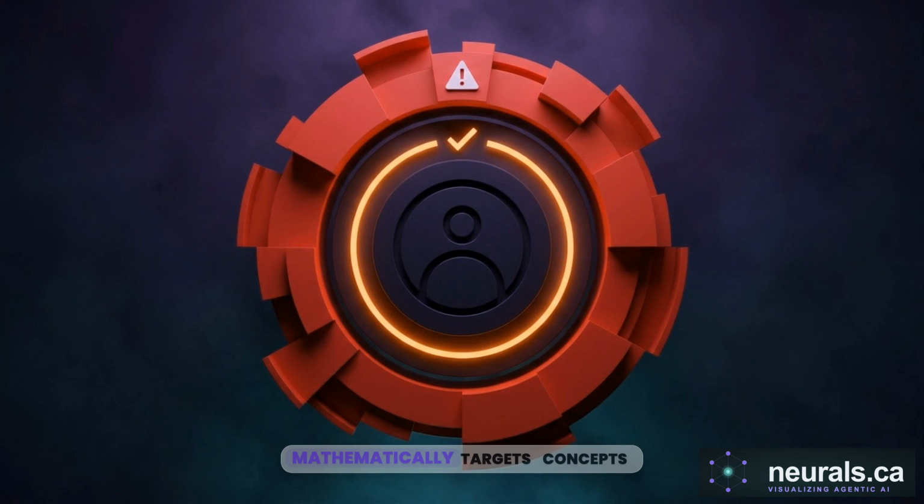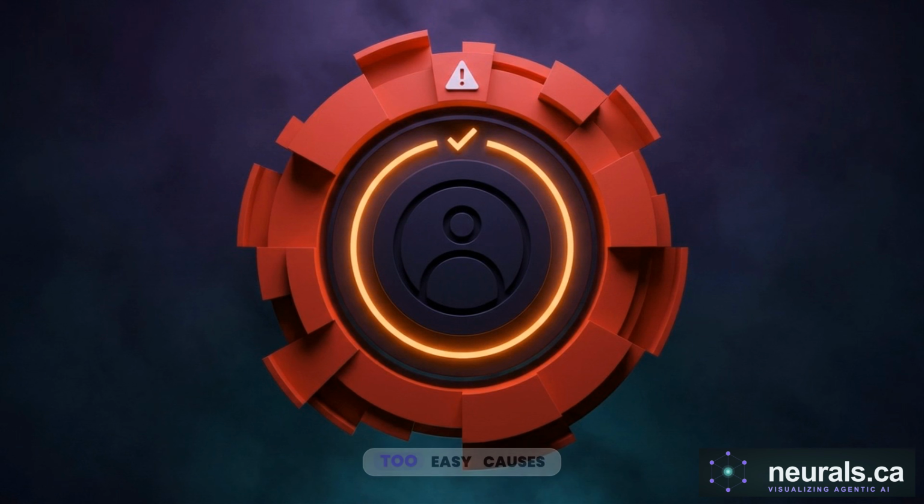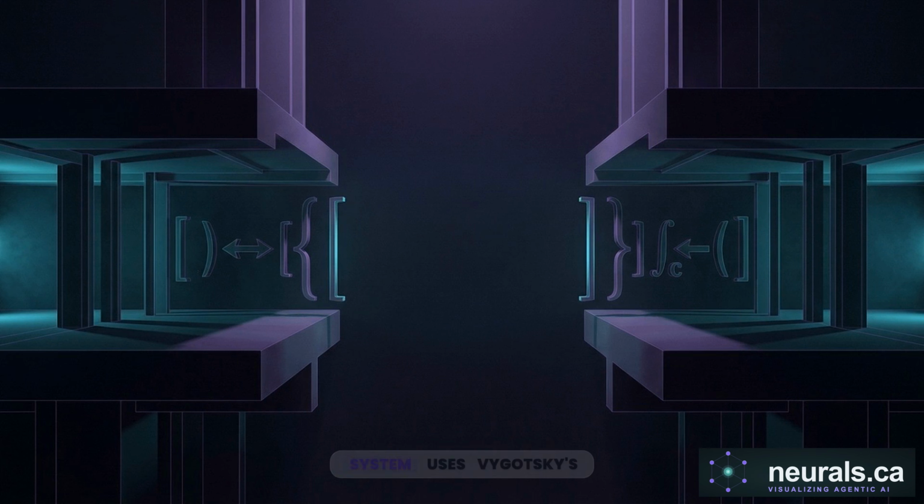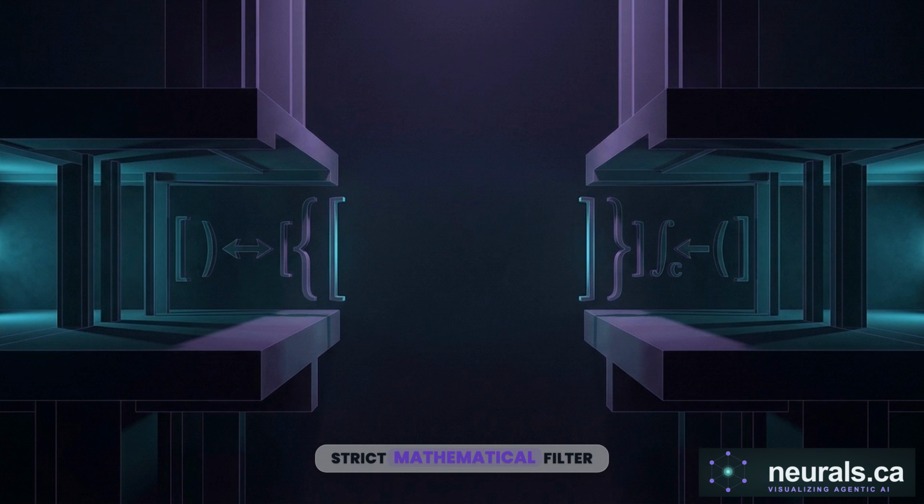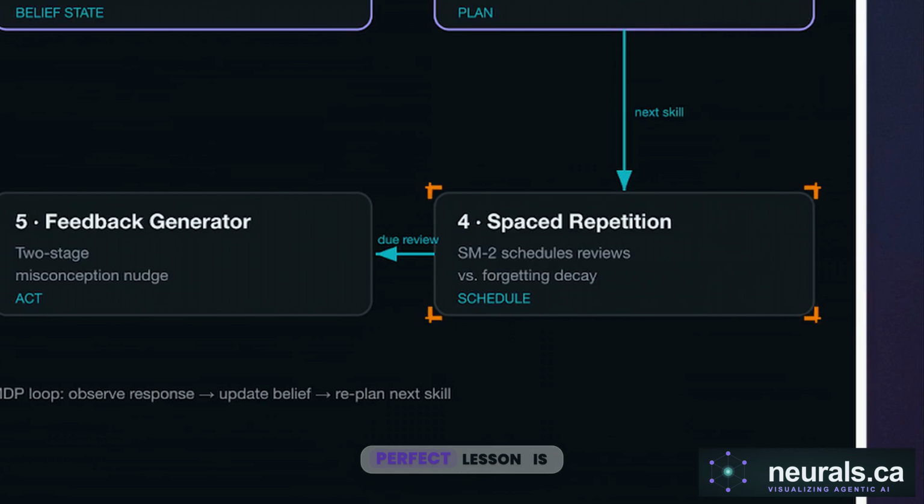The ranking mathematically targets concepts situated just beyond the student's current ability level. Content too easy causes boredom. Content too hard causes overwhelm. By calculating this optimal gap, the system uses Vygotsky's zone of proximal development as a strict mathematical filter for dynamic curriculum generation.